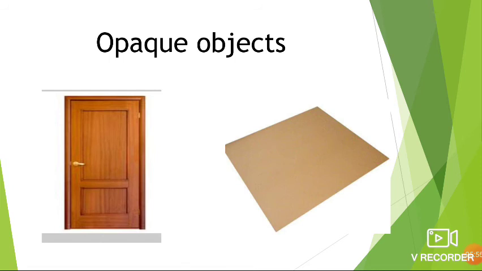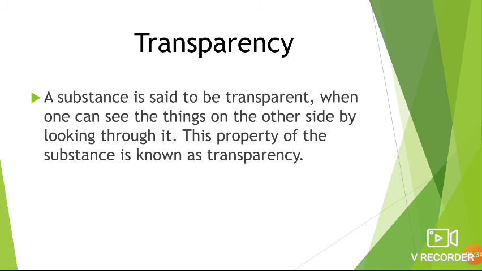Can you see what is there on the other side of the door? No, we cannot see. And cardboard is also an opaque object, correct? So we cannot see through a cardboard. We can give many other examples for opaque objects. Even steel is also an opaque object. A substance is said to be transparent when one can see the things on the other side by looking through it.